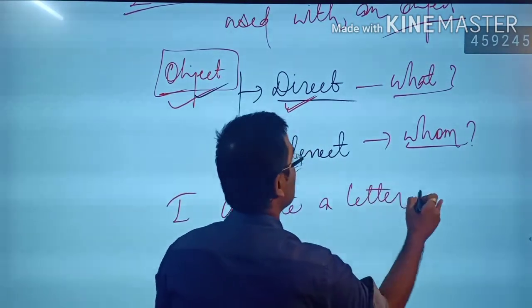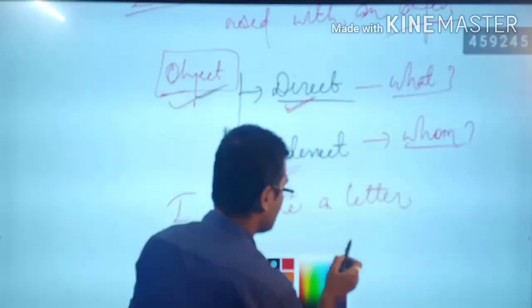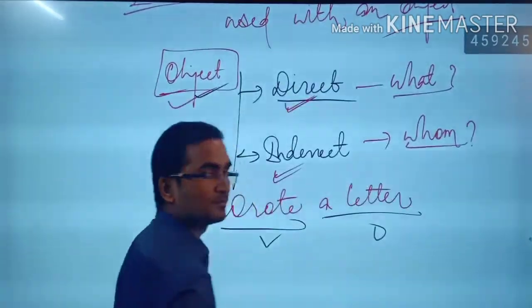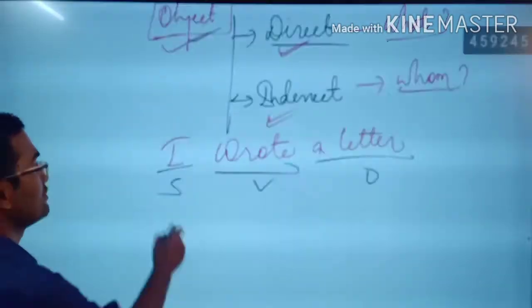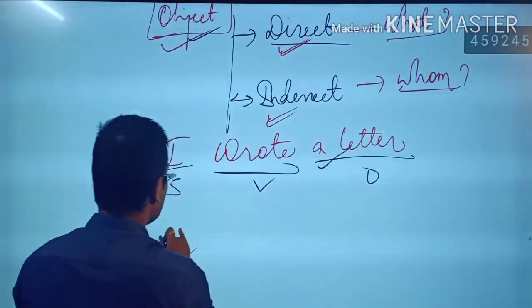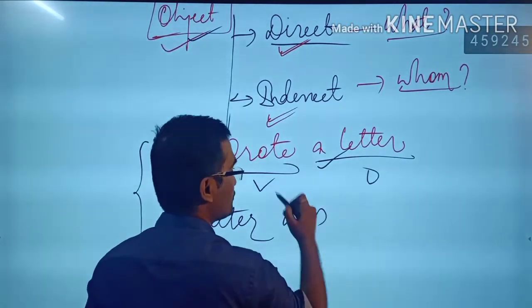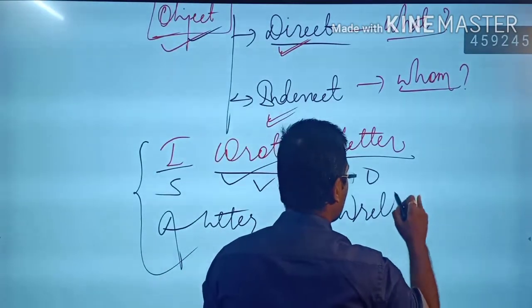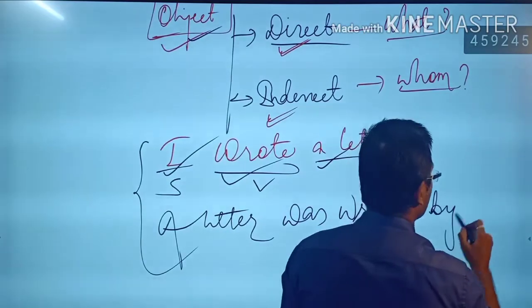This sentence is written in the past indefinite tense. Now we have a subject, we have a verb, and this is an object. You have to change this sentence into passive voice. So you will take this letter over here. So you write here, a letter, right? Then after that you have to write was, because we have discussed this structure. Now write will be changed into the third form, that is written. By whom? Then you write by me.